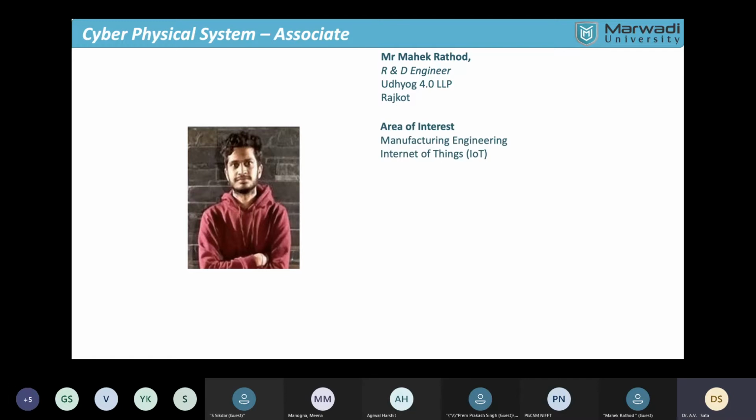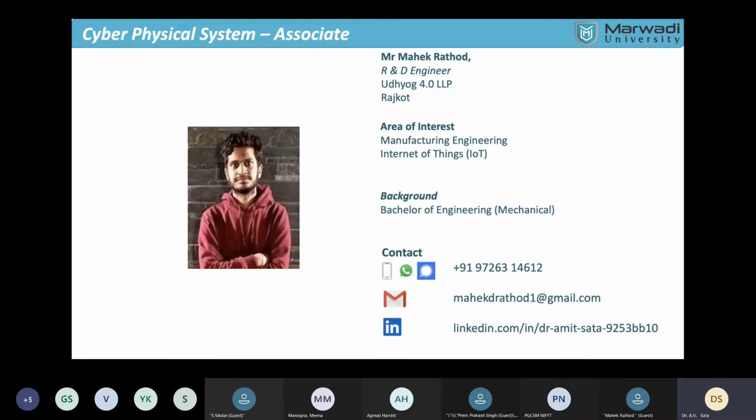Qualification wise, he has a bachelor of engineering in mechanical engineering, and his core area of interest is manufacturing engineering and the application of IoT to manufacturing engineering. These are his contact details. If you wish to network further with him, you are free to do so, right?